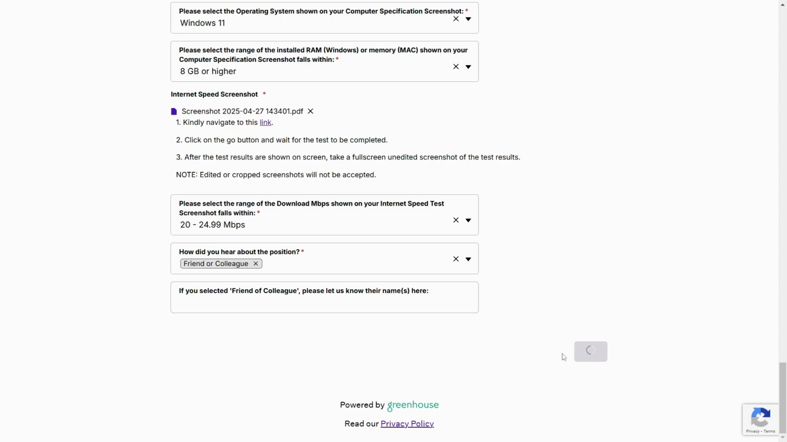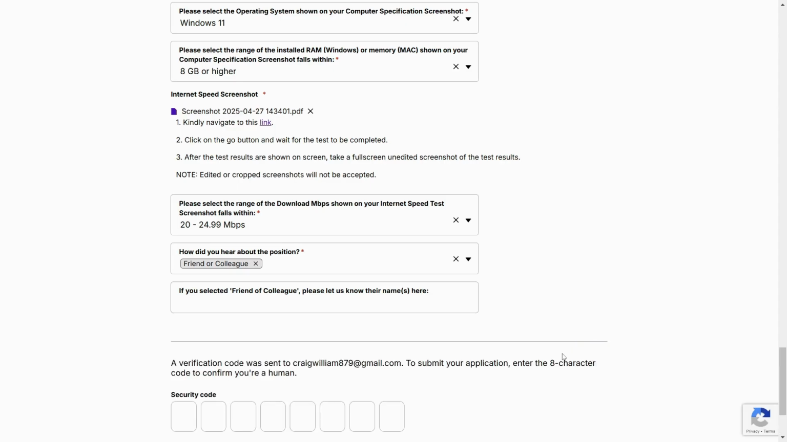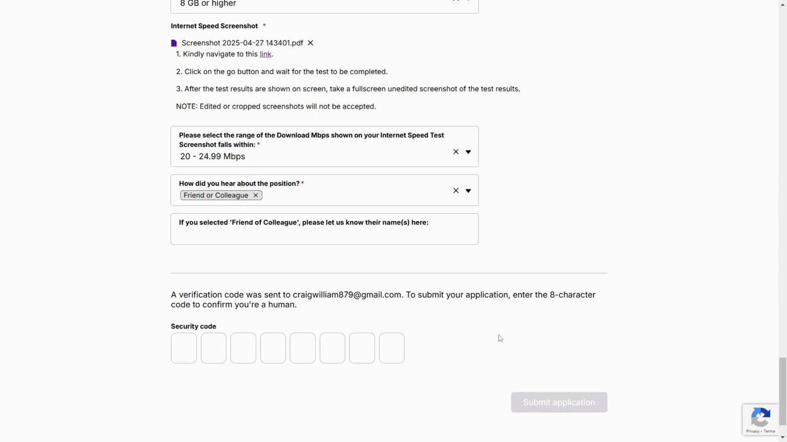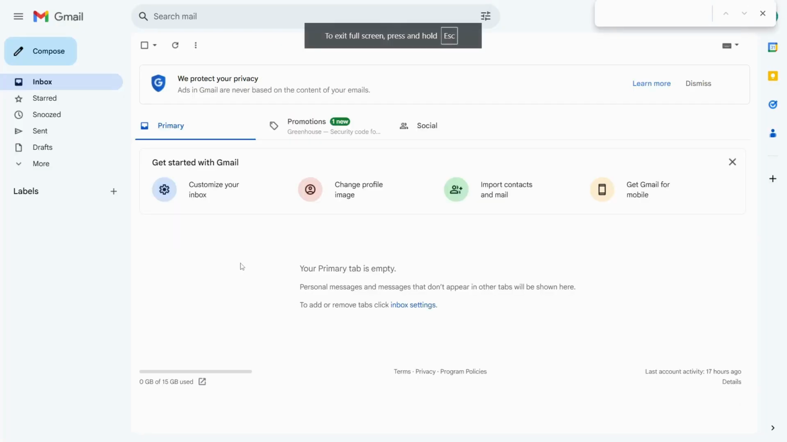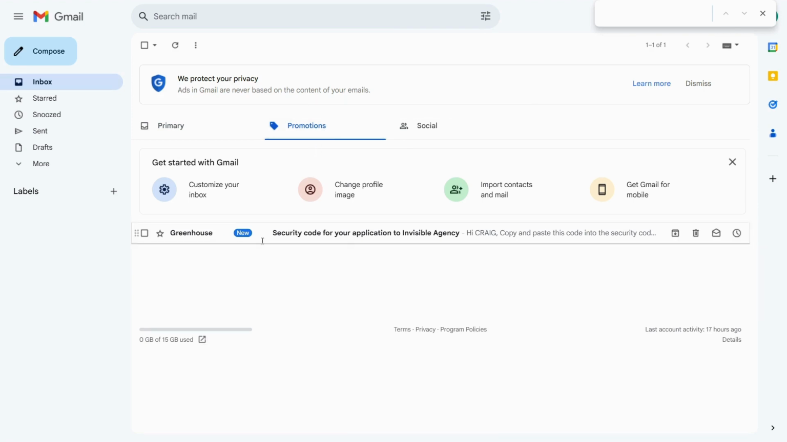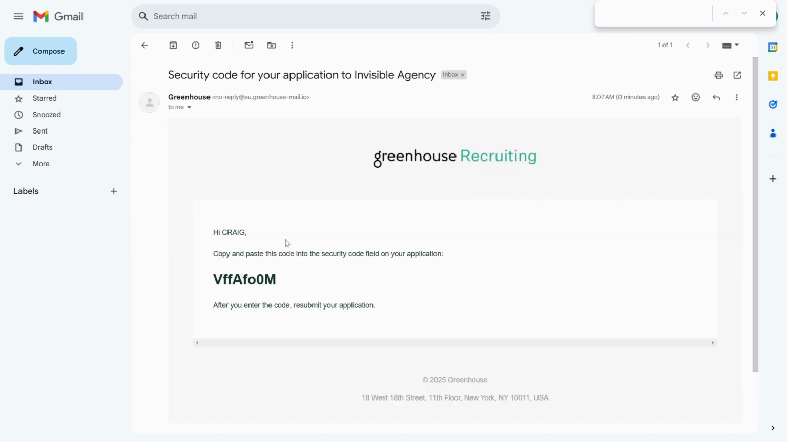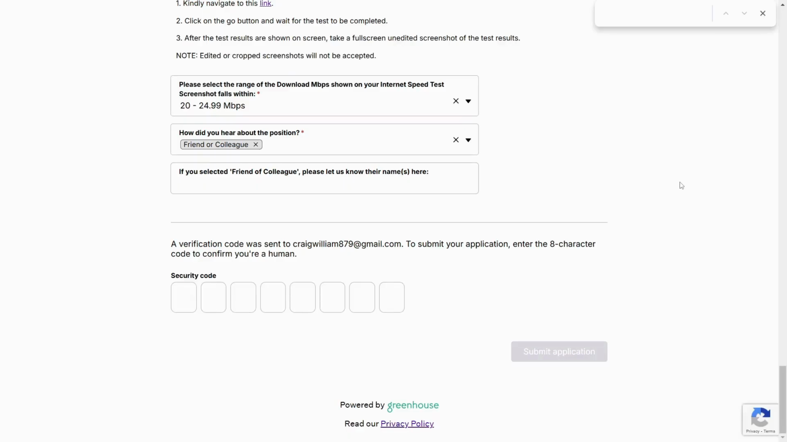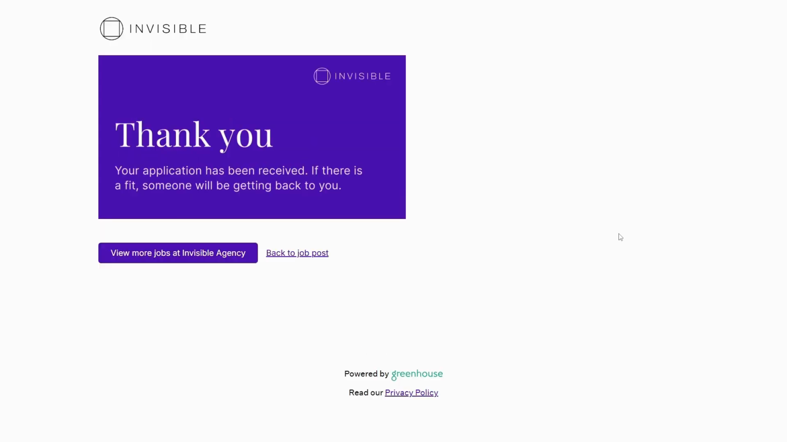Then I think they will say that they will send a code, okay? So you're going to look for the code. If you are having trouble finding where they've sent the code, go and check on the promotions, and then you will see the security code here. You just copy it and then submit, okay? So I'm going to put the security code here and then click on submit. And just like that, you submit, and then let's head over to the last website.